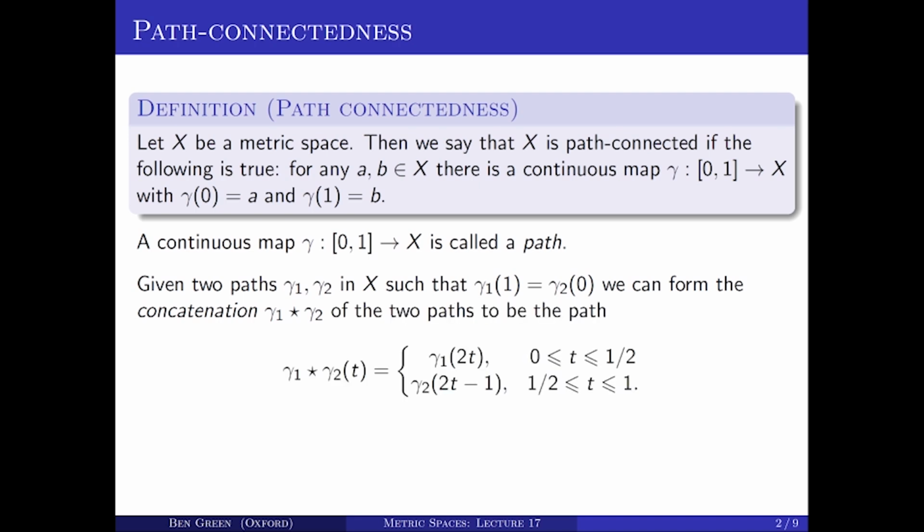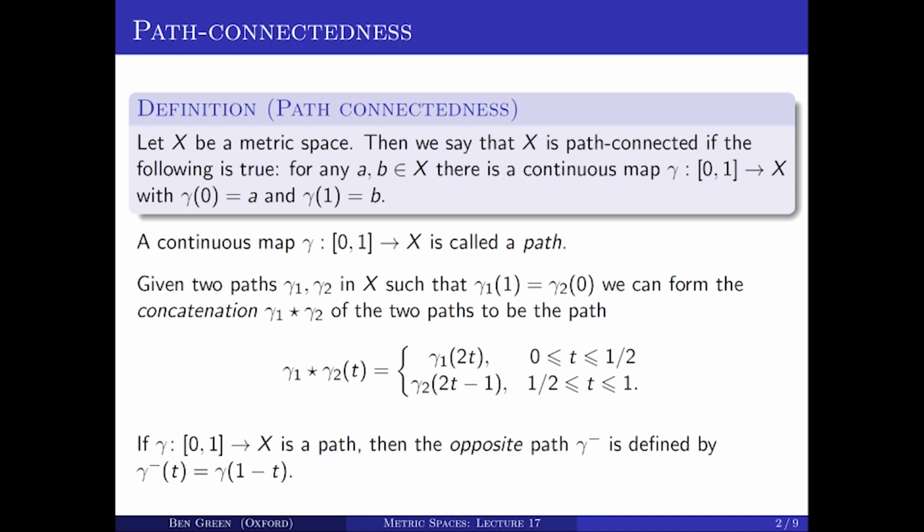So to be a bit more formal about it, you can define the concatenation gamma 1 star gamma 2. That is the continuous map from [0, 1] to X defined in the following manner. So gamma 1 star gamma 2 of t, if t is less than or equal to a half, then we follow gamma 1. So this is then gamma 1 of 2t. And then if t is greater than or equal to a half, we follow gamma 2. So it's then gamma 2 of 2t minus 1. So it's quite easy to check that this is indeed a continuous map, and it consists of putting gamma 1 and gamma 2 together.